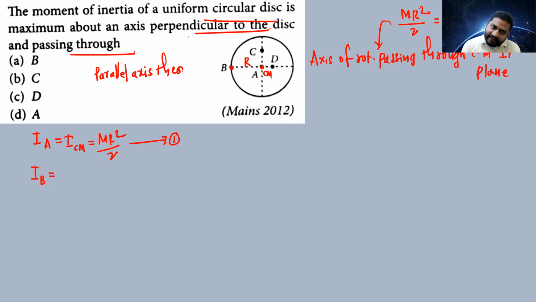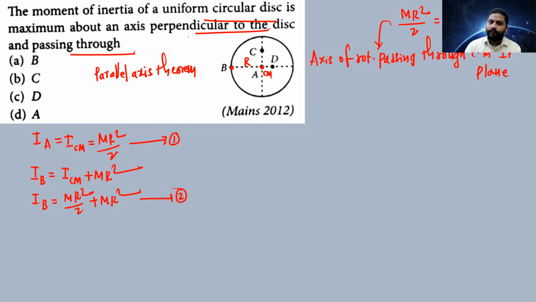I_B is equal to I_CM plus MR², so I_B is equal to MR²/2 plus MR². It's equation number 2.